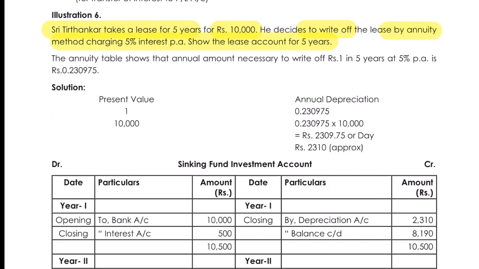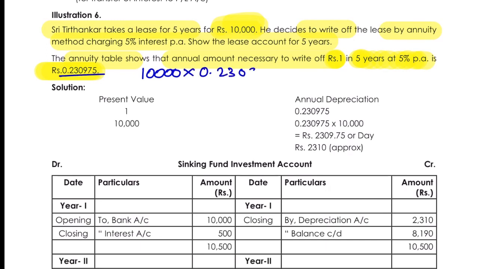Now, in the question, they have given information that the annuity table shows the annual amount necessary to write off 1 rupee in 5 years at the rate of 5% is 0.230975. So how much amount does he need to write off? That is 10,000. So just multiply the 10,000 by the annuity amount of 0.230975. It would be 2309.75 rupees, which he needs to take out.